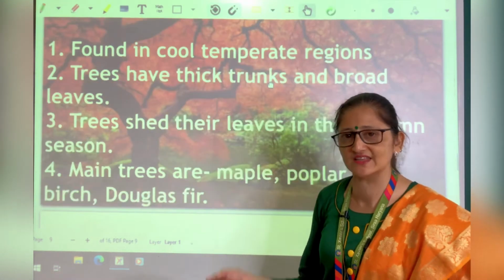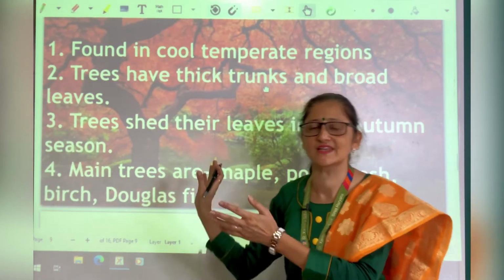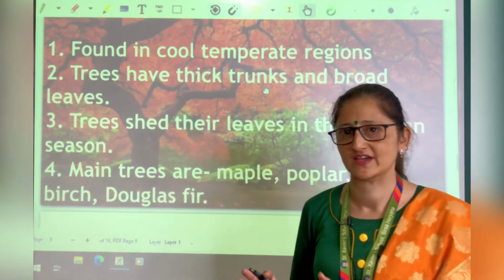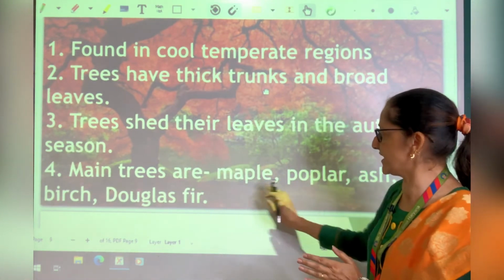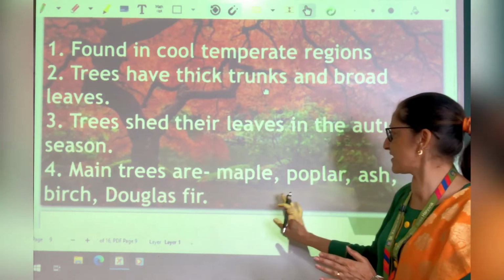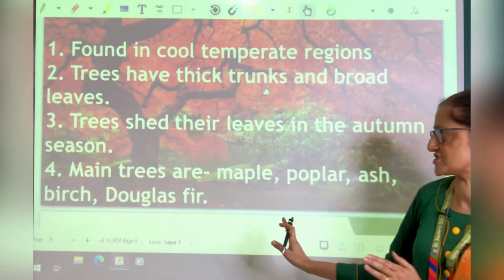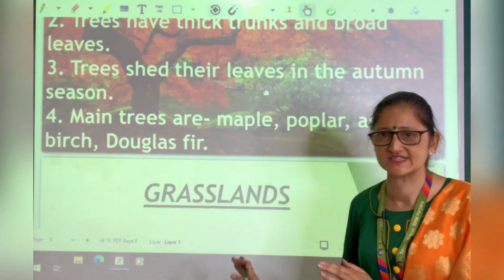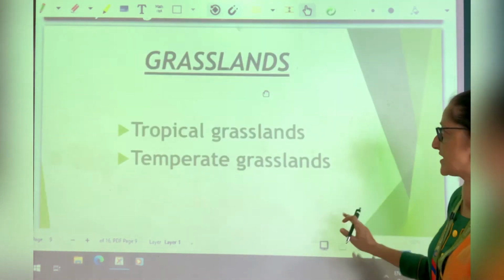Some trees shed their leaves in the autumn season, but they have a particular time to shed their leaves. The main trees of these areas are maple, poplar, ash, birch and Douglas fir. These are the main trees of these areas.